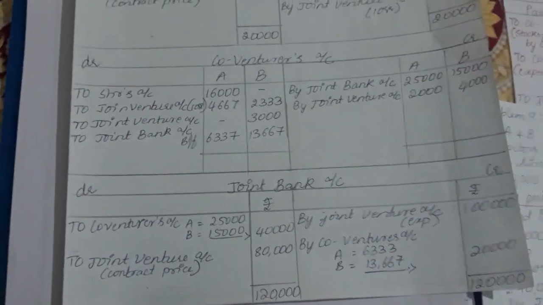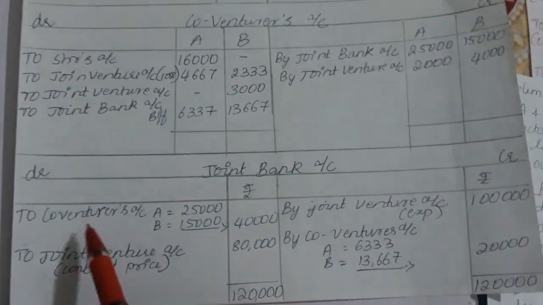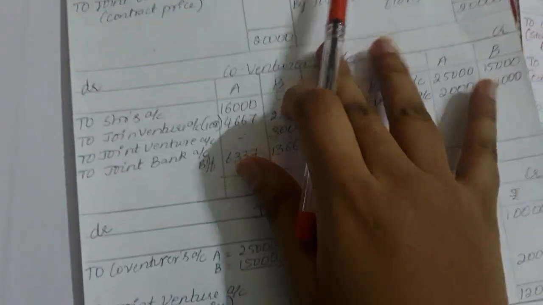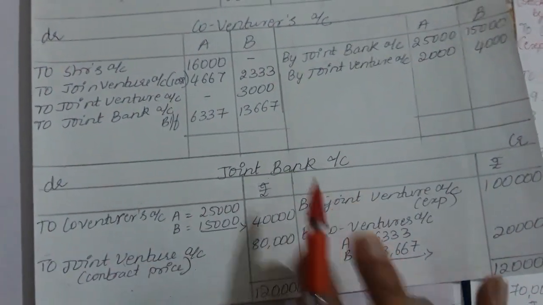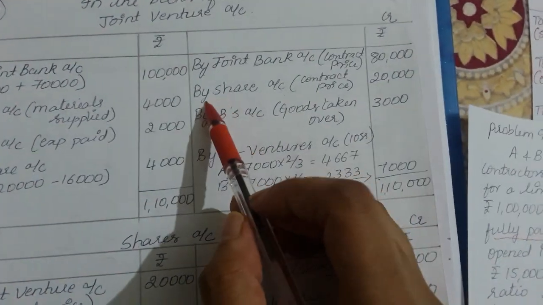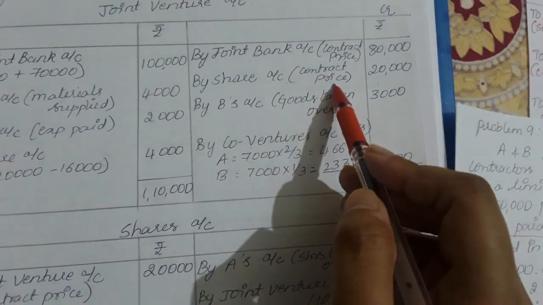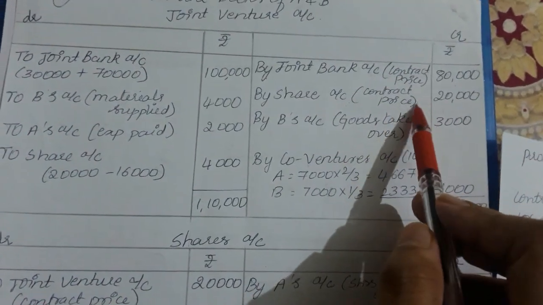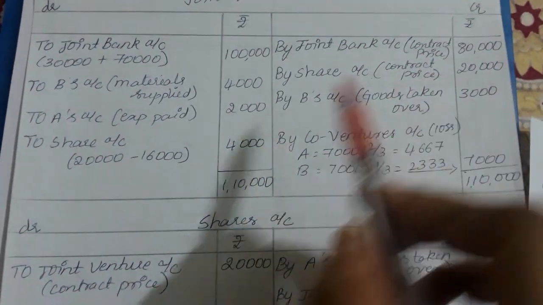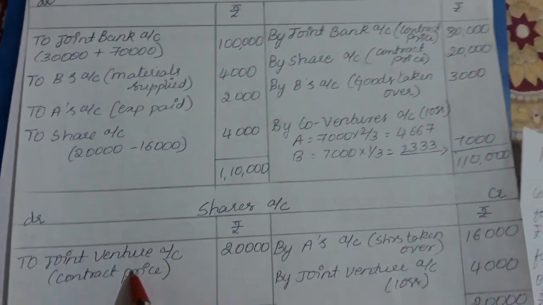Debit what comes in, credit what goes out. So here, debit what comes in. Here we are debiting the joint venture account, contract price 80,000. Done. Next is the shares account, contract price 20,000. We credited the joint venture account, and in the same way we are supposed to debit the shares account, right?